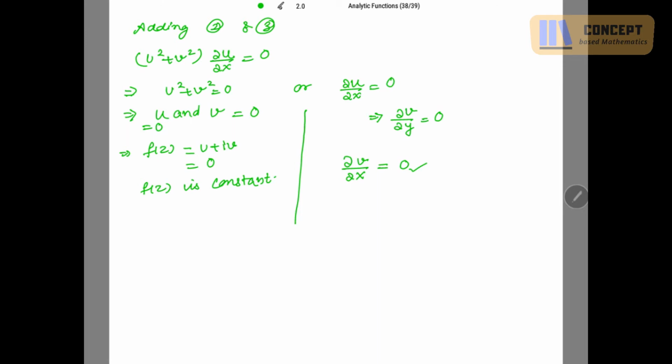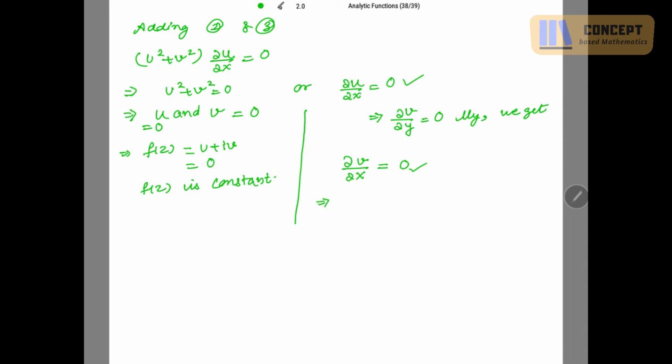You have proved this on adding, so you can similarly write, similarly we get del v over del x to be equal to 0. You don't prove it again and again.